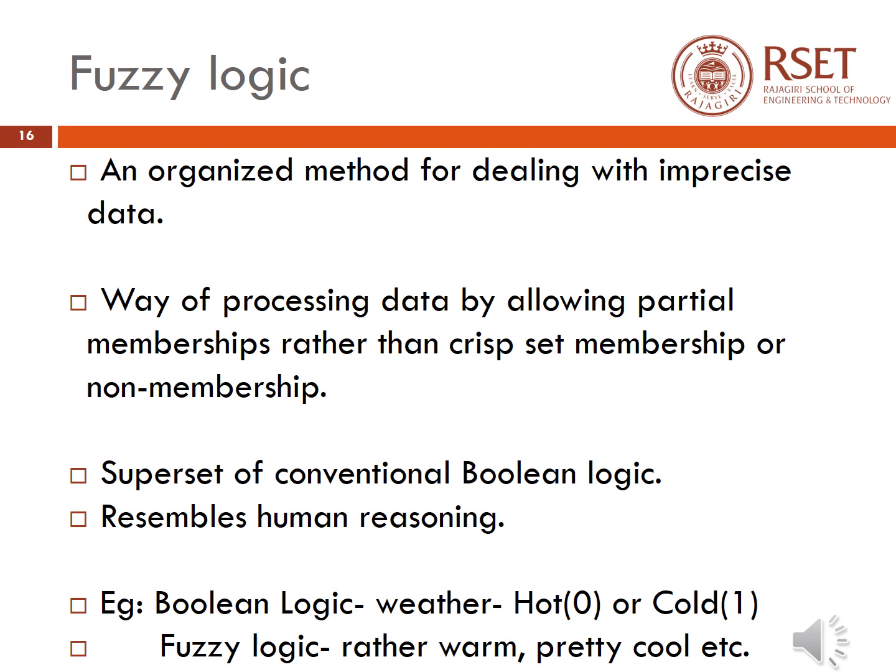I can either say it as hot or cold, and hot will be represented as say 0 and cold will be represented as say 1. But fuzzy logic, which resembles human reasoning, instead of saying only the two possible values, that is hot and cold, I can also mention some other terms like rather warm or pretty cool, etc. And some particular values will be assigned to these particular terms also. That is, there are some partial memberships possible inside the set, and such kind of a logic is known as fuzzy logic.